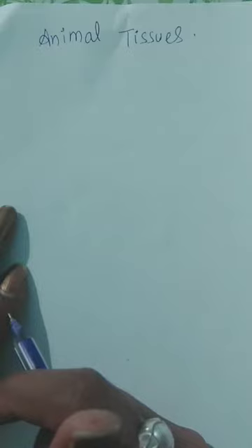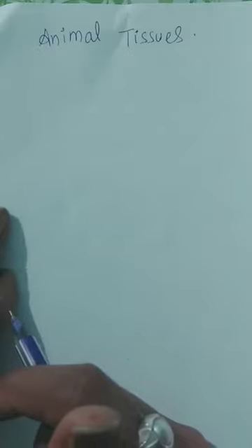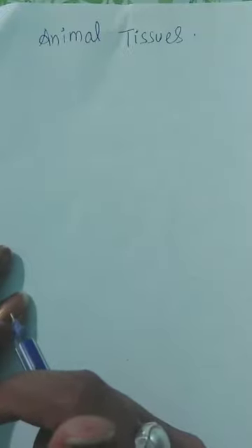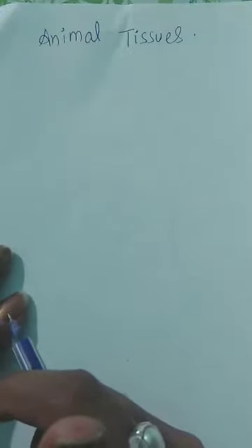Today we are going to discuss animal tissues. We know that tissues are a group of cells. Plants are made up of tissues. Animals are made up of tissues. All the organisms are made up of tissues.